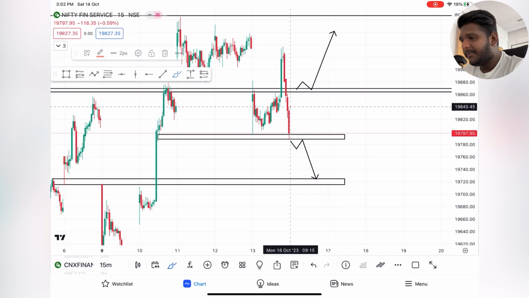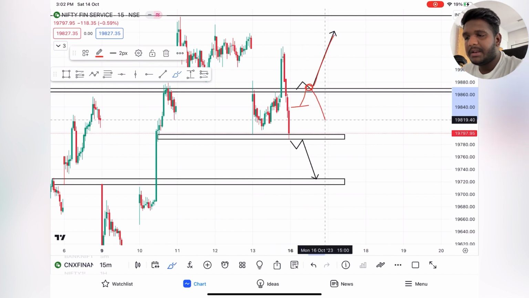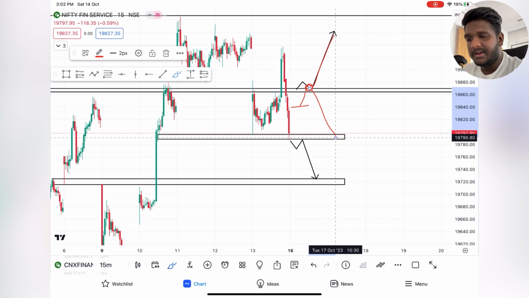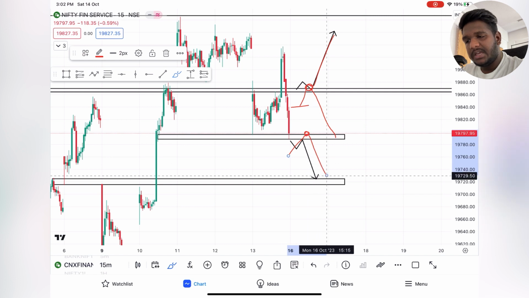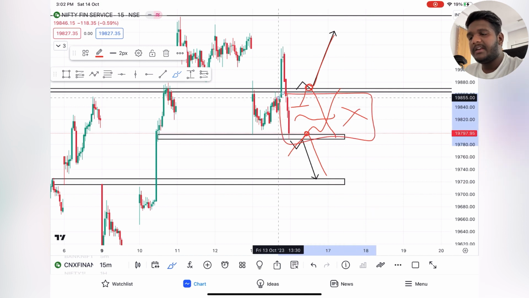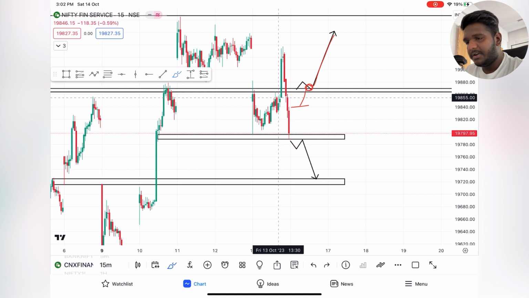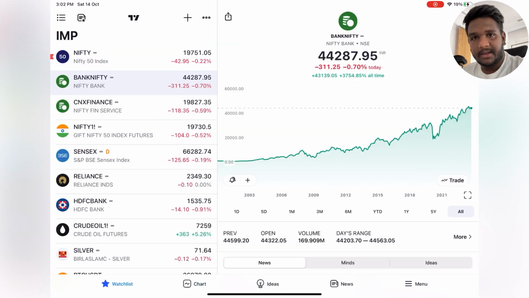So over here, if it is a gap up opening, wait for the price to break and give this movement. If not, it will get rejected over here, then you guys can aim till the closing. Gap down opening, wait till it reaches the closing and then it will get rejected. If it breaks, then aim for 19,860. Flat opening, do not take the trade unless the range gives a breakout. Good. So we have completed what I trade most: Nifty, Bank Nifty and Fin Nifty.